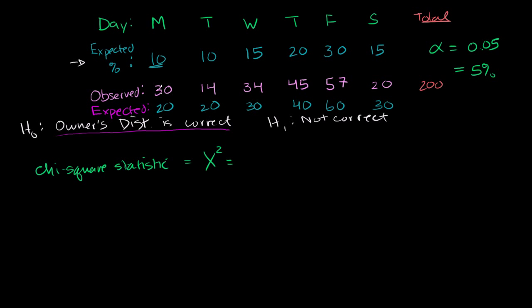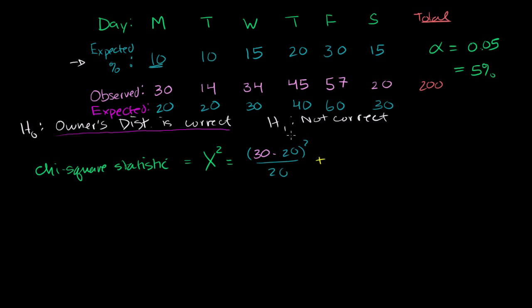For each of the days, we take the difference between the observed and the expected. So it's going to be 30 minus 20. I'll do the first one color-coded. Squared, divided by the expected. So we're essentially taking the square of the error, or the difference between what we observed and expected. And we're kind of normalizing it by the expected right over here. But we want to take the sum of all of these. So I'll just do all of those in yellow.